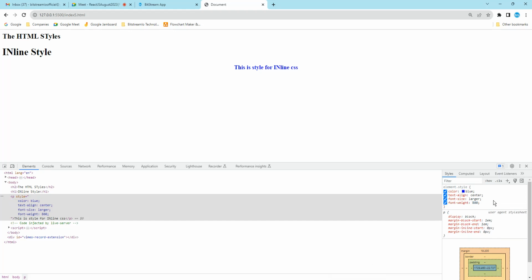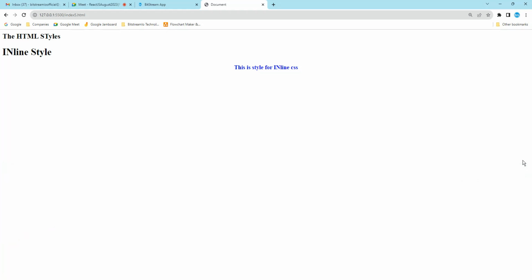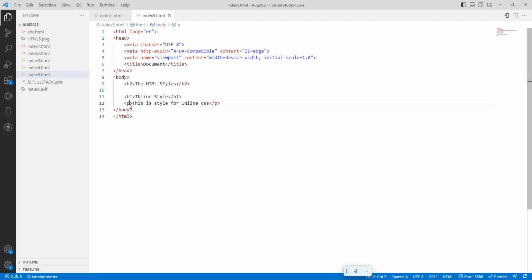So this is the style. I will just right click, copy. Okay. So this style is applied in the browser. It will only be available until I refresh. If I do refresh, automatically it will go. So I have copied. I will apply the style to this paragraph.